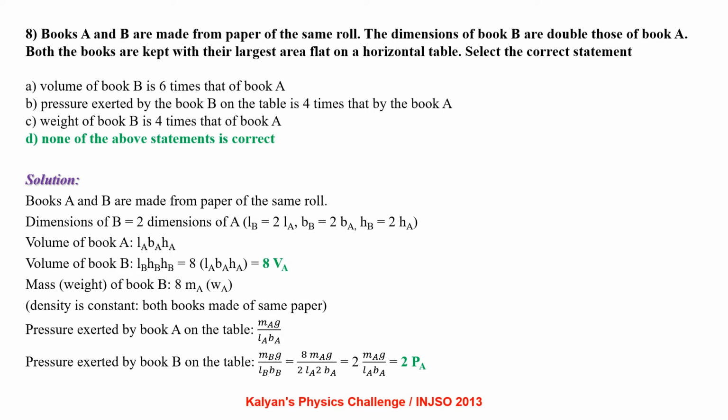Mass of book B is 8 times mass of book A, since density is constant, as both the books are made up of the same paper. Pressure exerted by book A on the table is mg by LB. Pressure exerted by book B on the table is mg by LB. Since we know the relation between mass and length, we can write pressure exerted by book B on the table is 2 times pressure exerted by book A on the table. So none of the above options is correct.